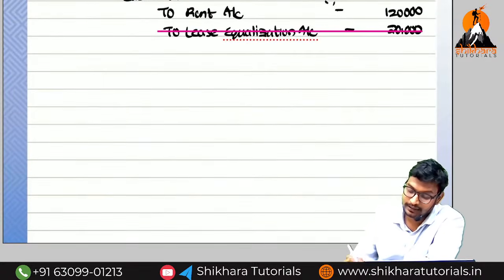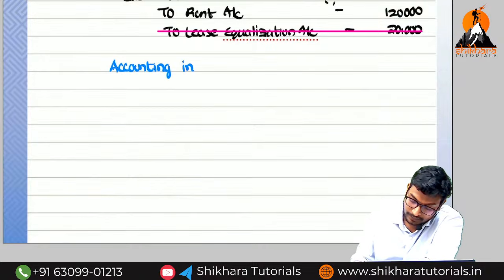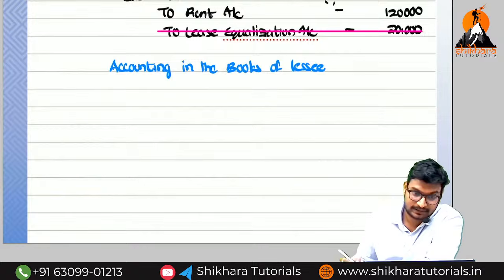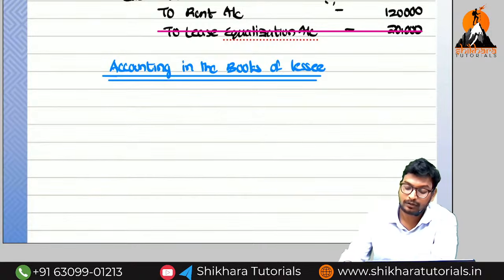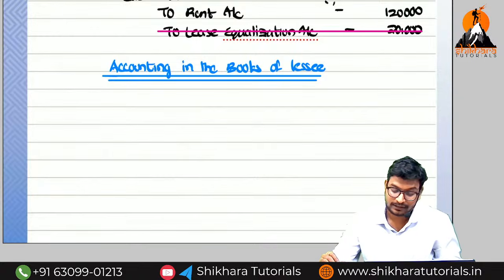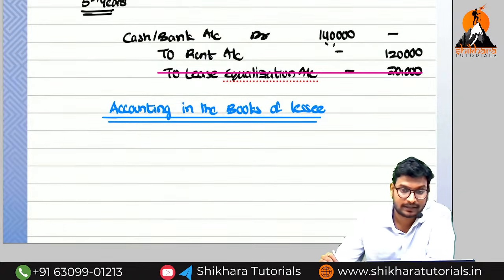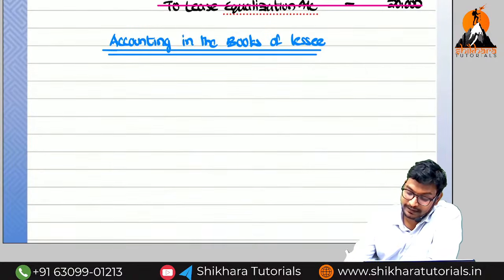Okay, now we are going to start with accounting in the books of lessee. Accounting in the books of lessee. What is the entry, amma? Normal entry we need to write. Payment, no? So what is the entry? Rent will be the expenditure. So rent account debited to cash or bank account. So first year, can you say the entry on your own, amma?